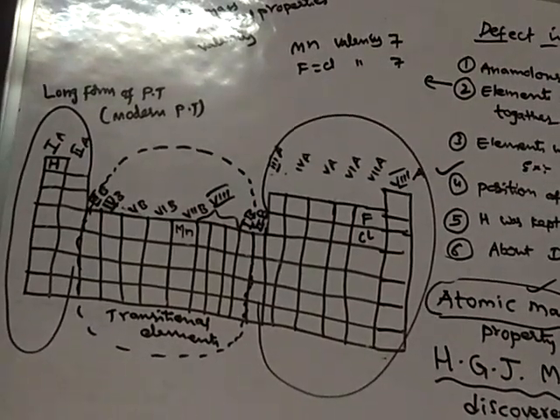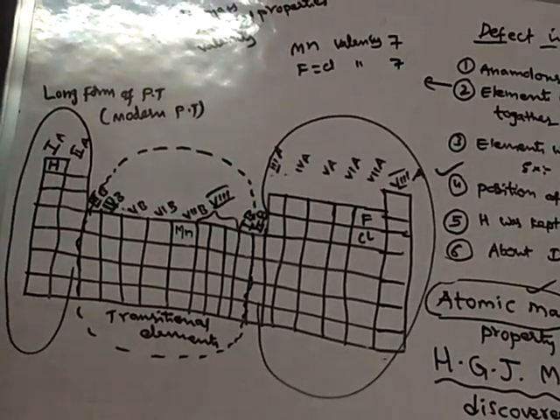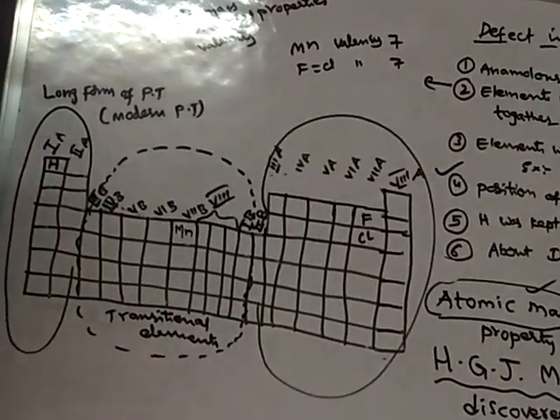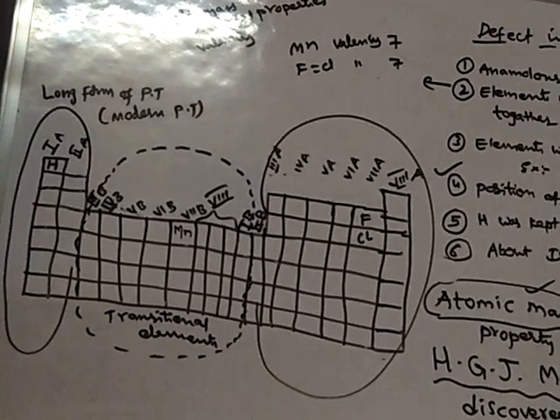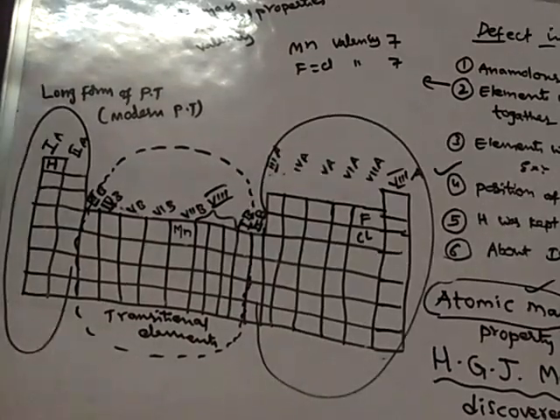That means one element should get only one place. So it got only one place in the modern periodic table, or long form of periodic table. So the problem of hydrogen is also somewhat resolved.